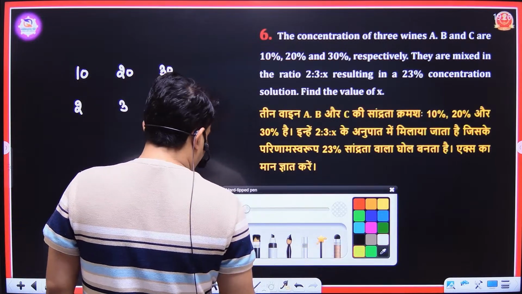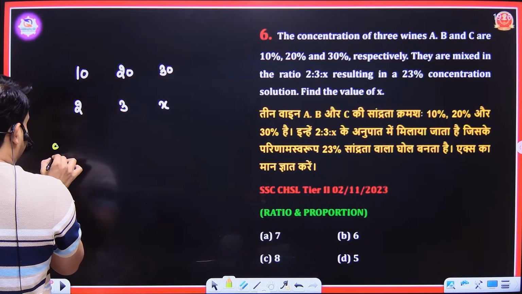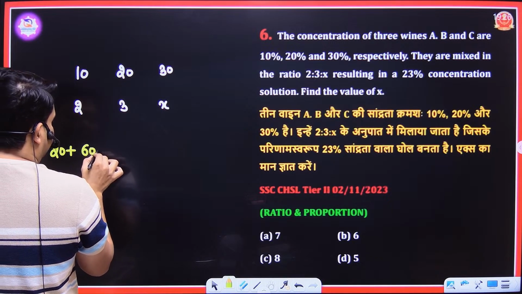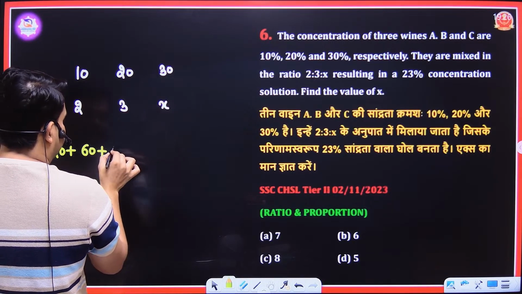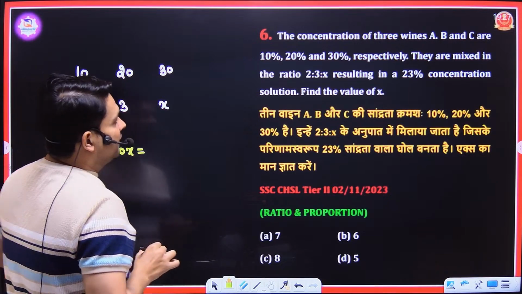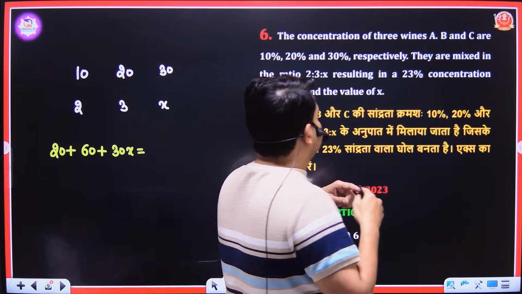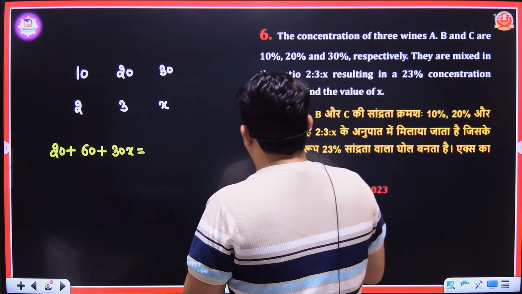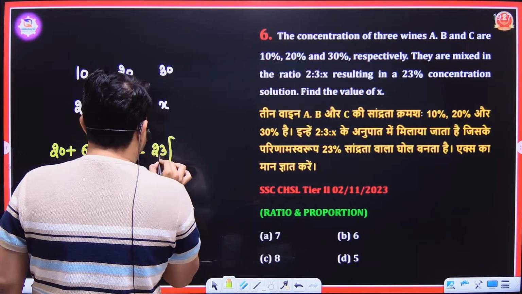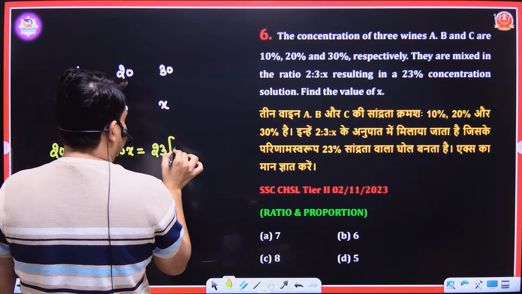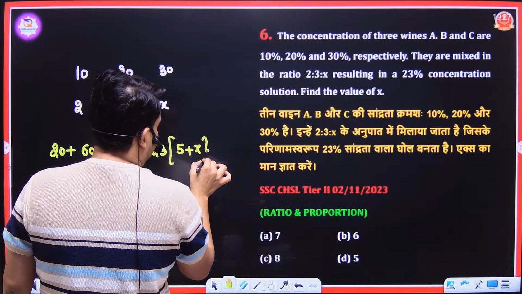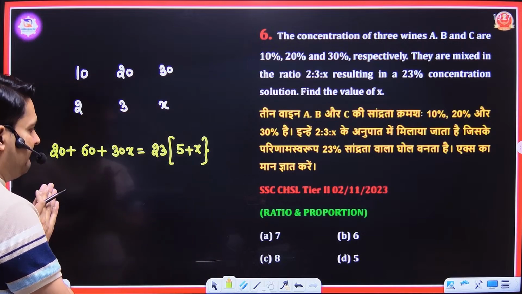If this one is 2 points, then we have 20% concentration. If this one is 3, then we have 60% concentration, plus if this one is x, then we have 30x concentration. This is equal to what? If I mix all of the points, then I have 23% concentration, and the total is 2 plus 3 plus x, which is 5 plus x. Solve this equation for x.